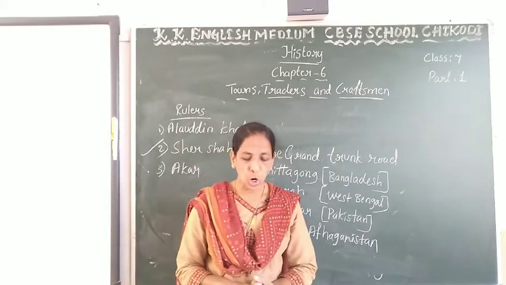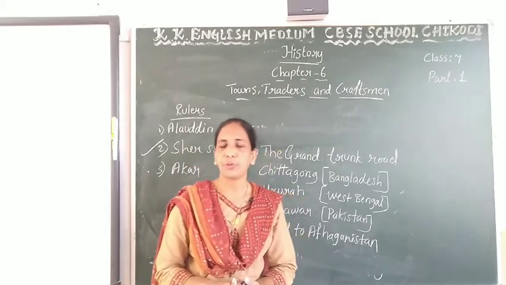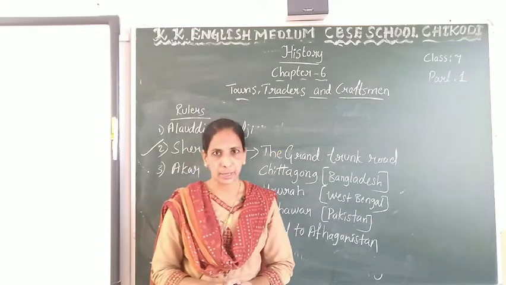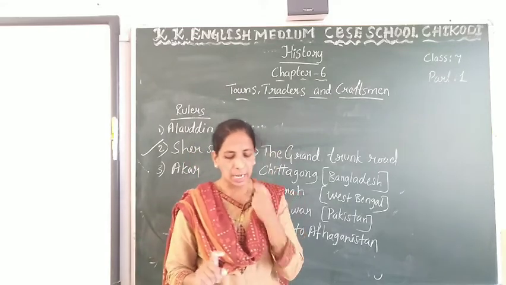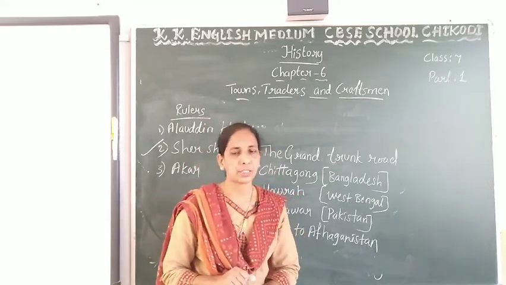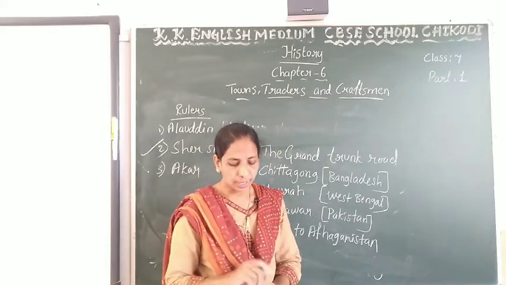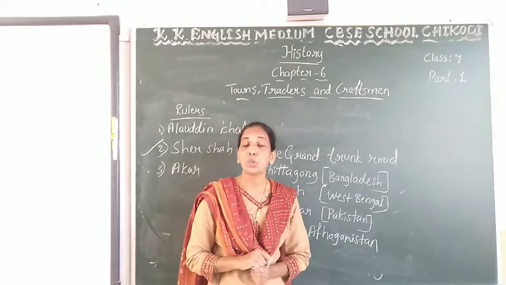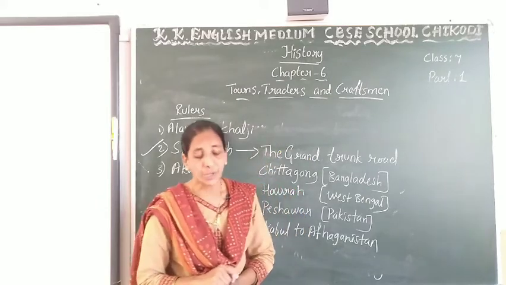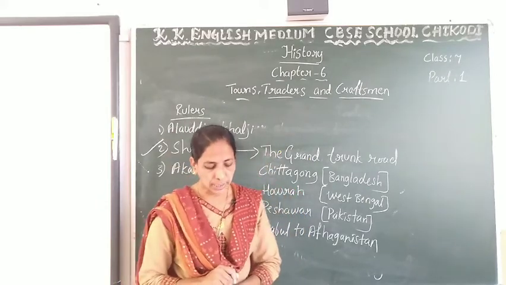Jaunpur was famous for cloth weaving and wooden articles. Bihar manufactured glass vessels and wooden articles. Bengal manufactured cotton textile and silk weaving.